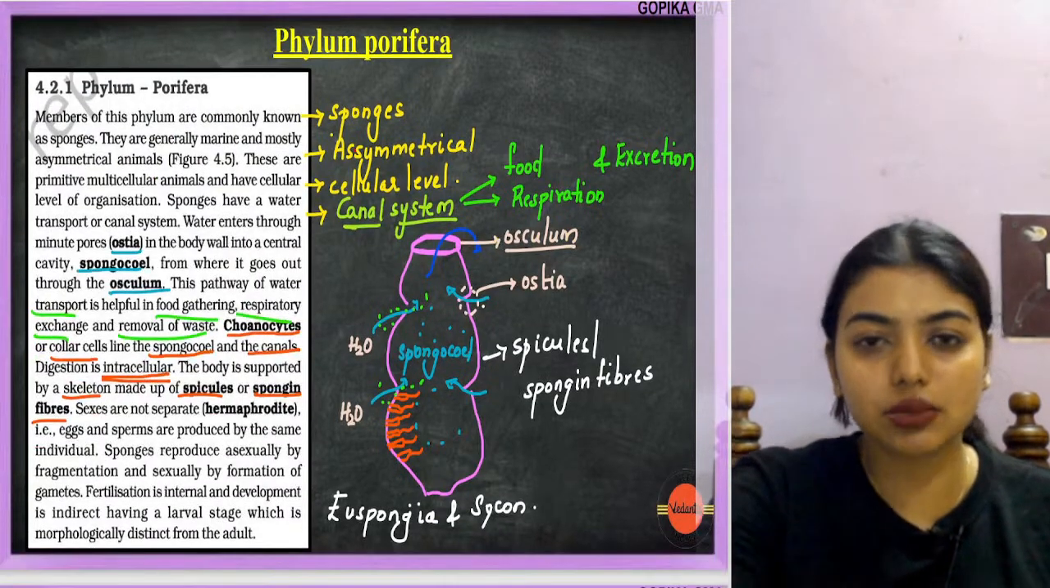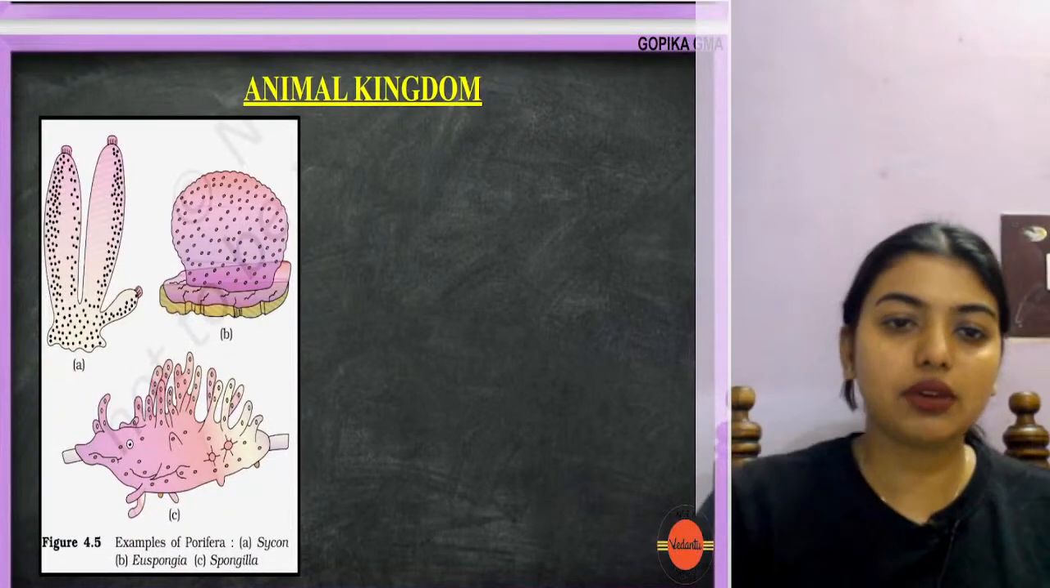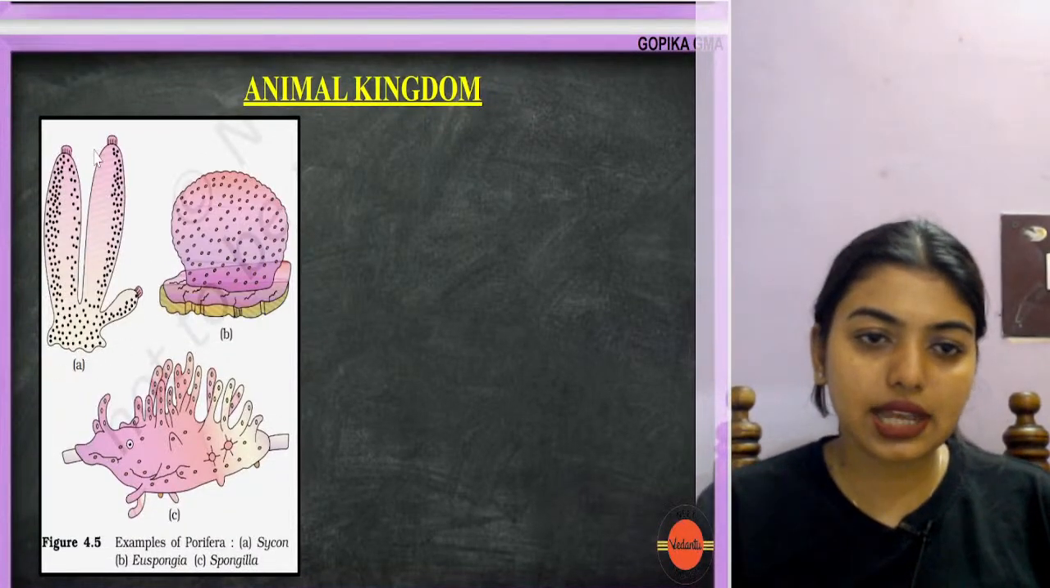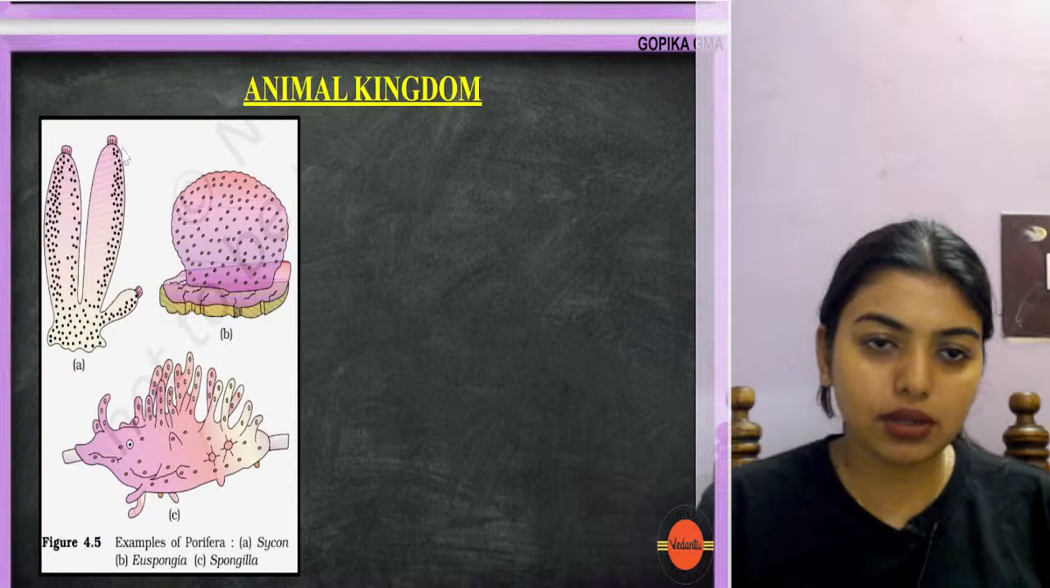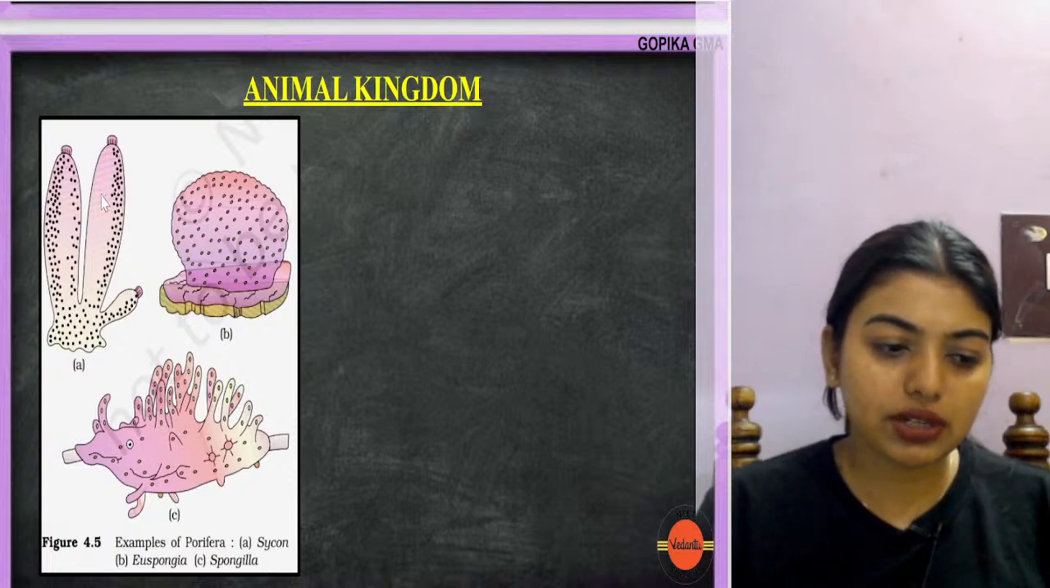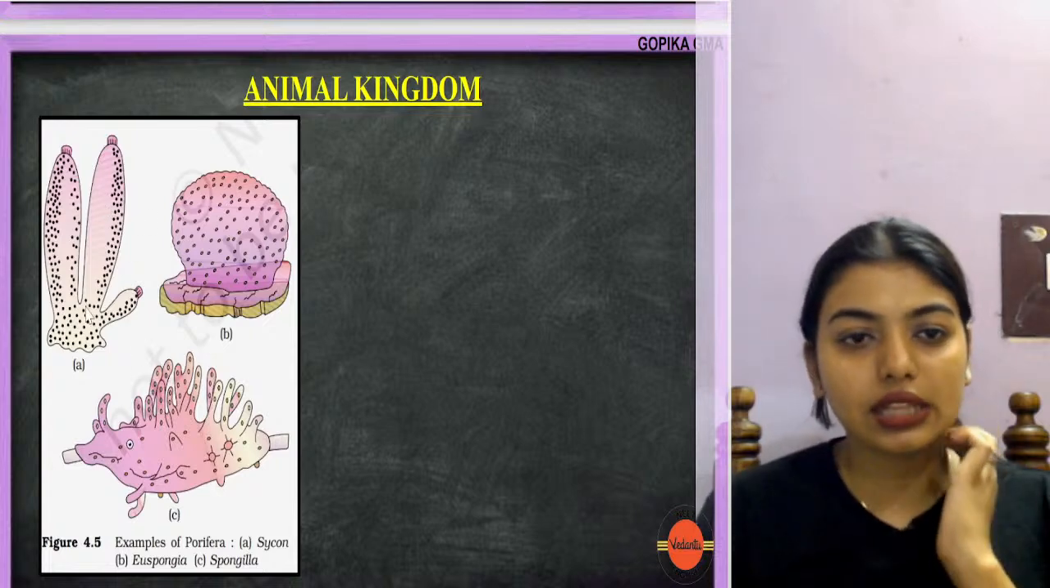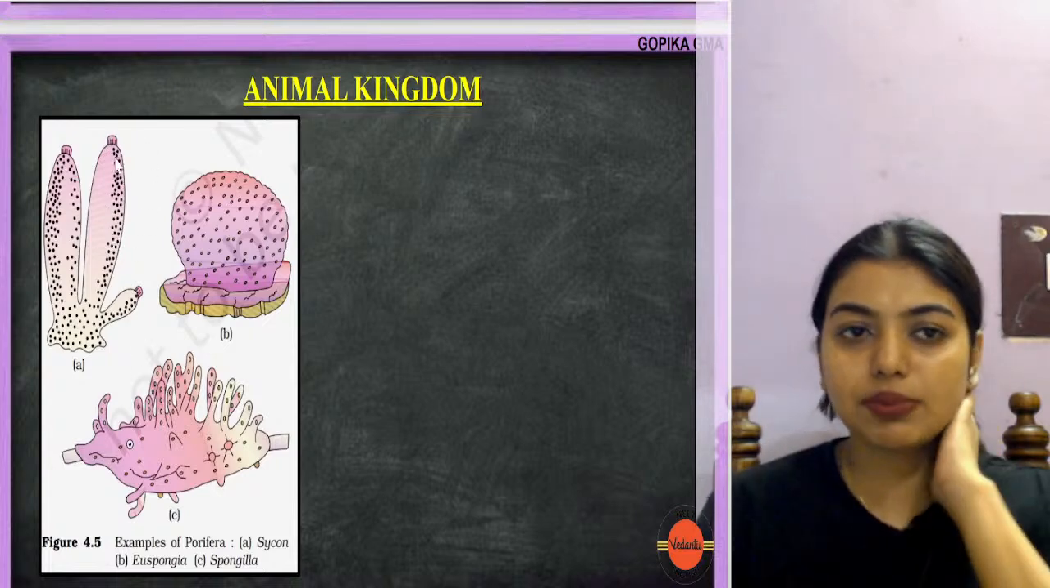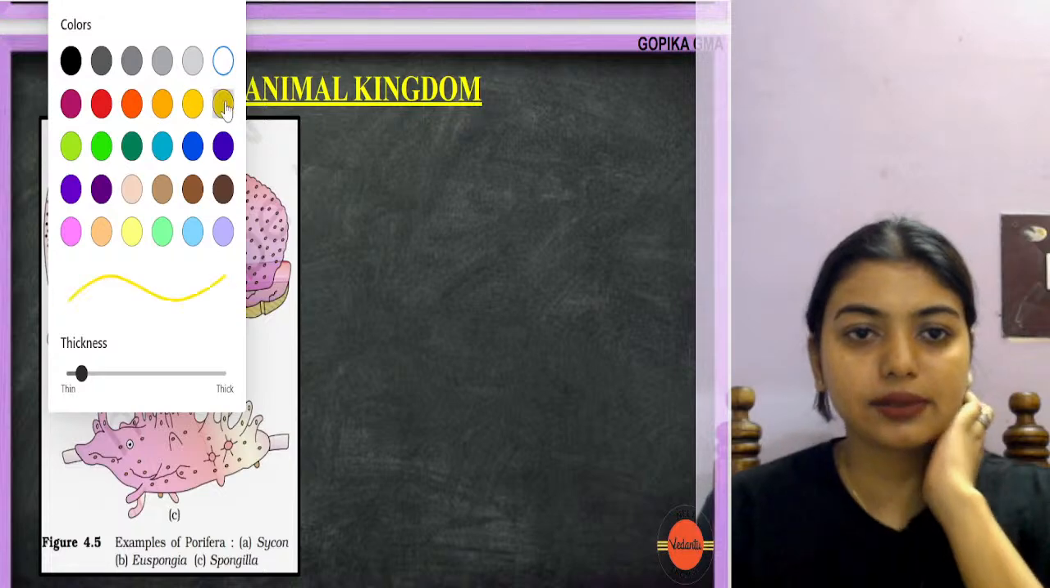Sonu eats sweets. So now look here, this is the Sycon. Can you see this is the osculum, a big opening. Through small pores the water will enter. Water will enter and go inside and come out through this place.